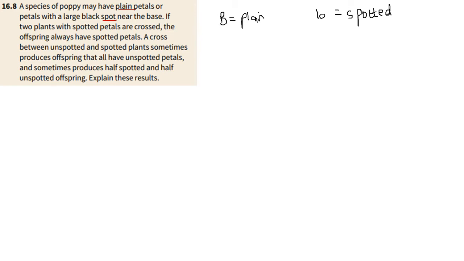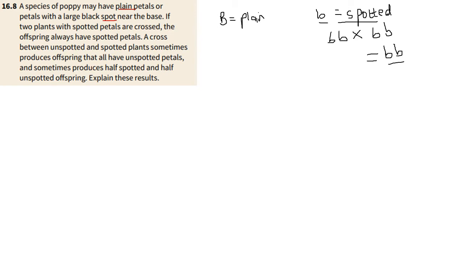And then it says if two plants with spotted petals are crossed, the offspring always have spotted petals. So that basically means if we cross plants that are small b times small b, all the offspring would be small b, so they would all be spotted, because we have agreed that this allele is for spotted.